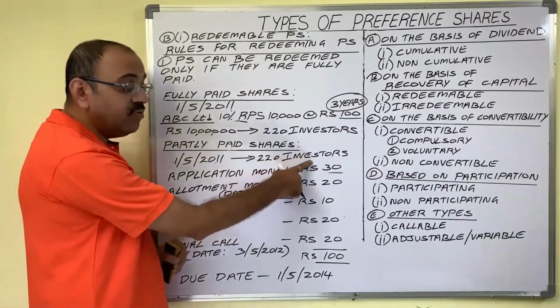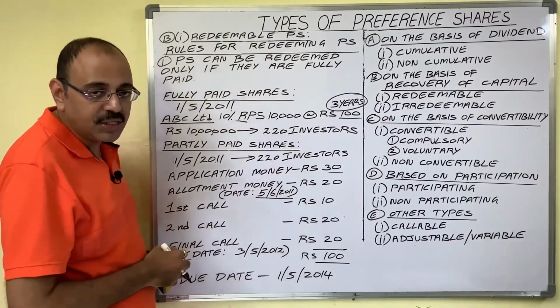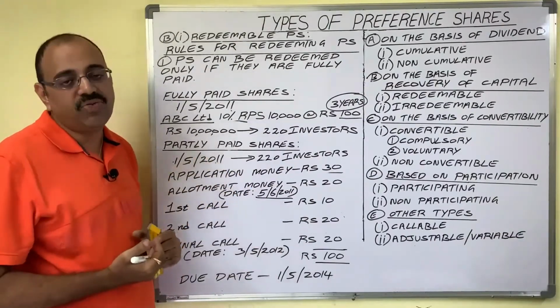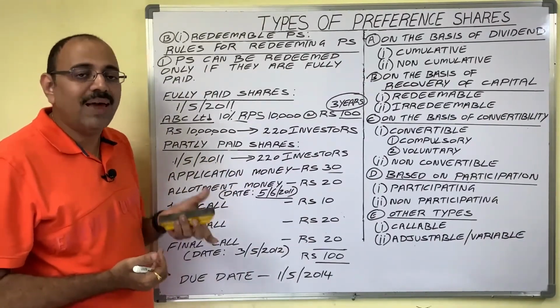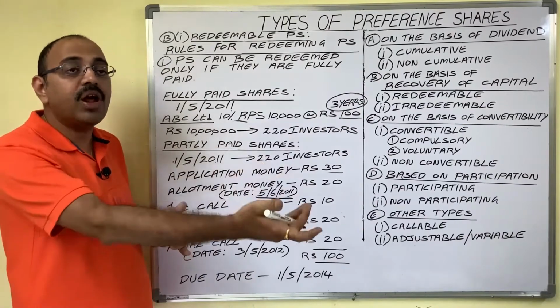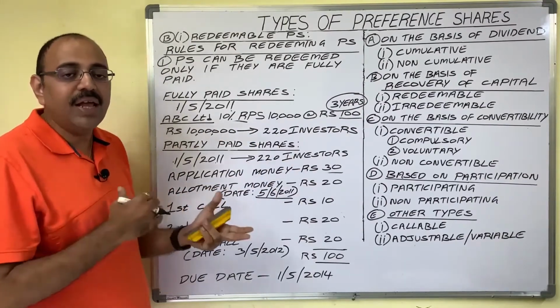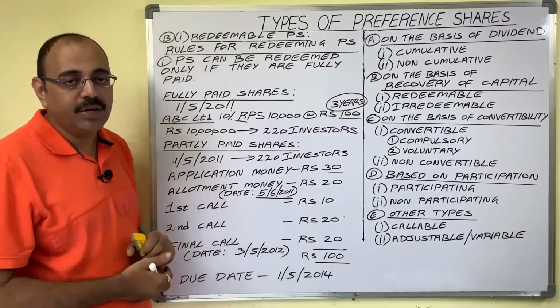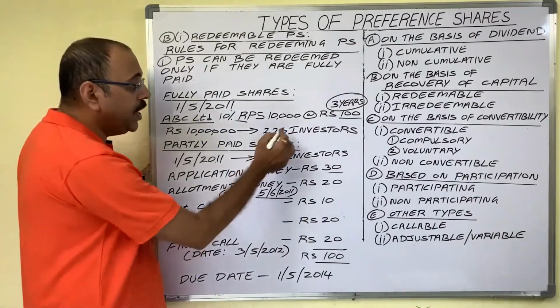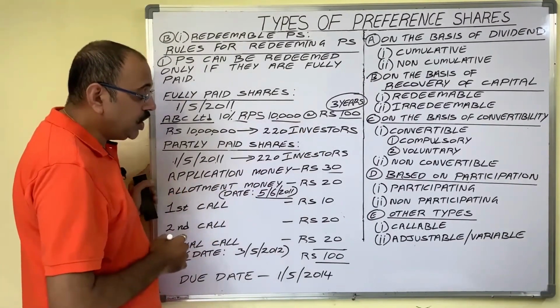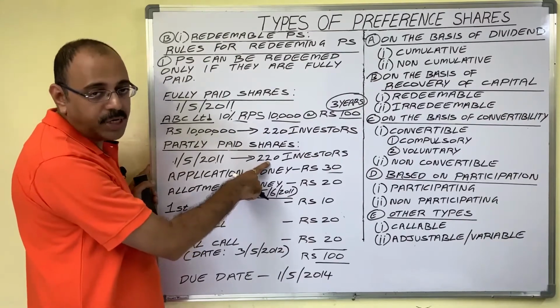Assume 220 investors applied for these shares. When company receives applications from investors based on the available shares and the number of shares applied for, company takes a decision for allotment. Suppose company allotted all these 10,000 shares to these 220 members.